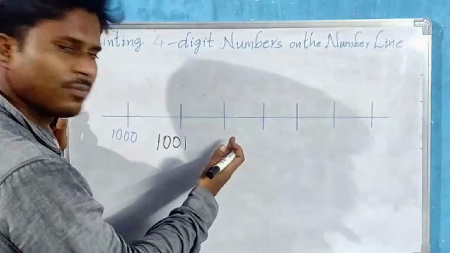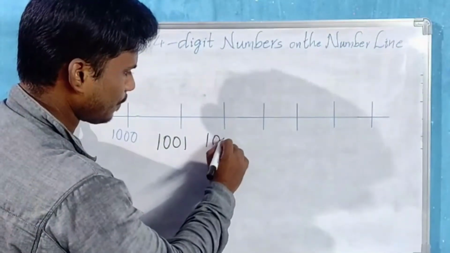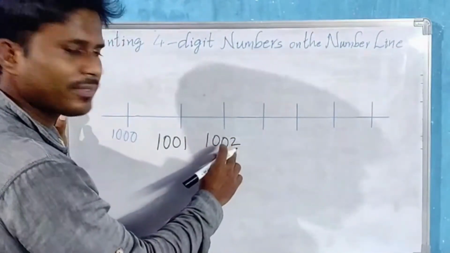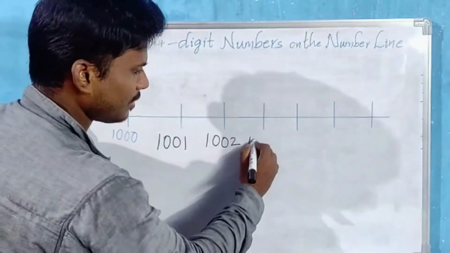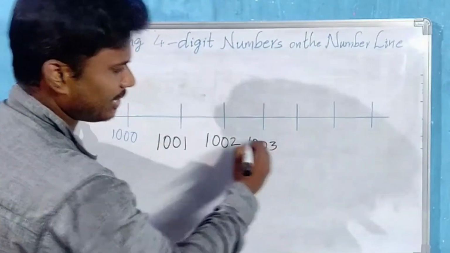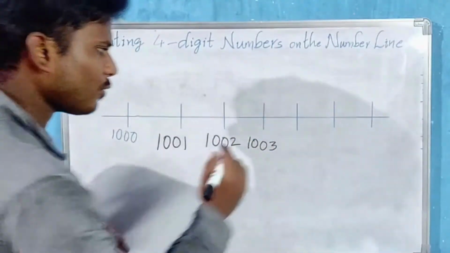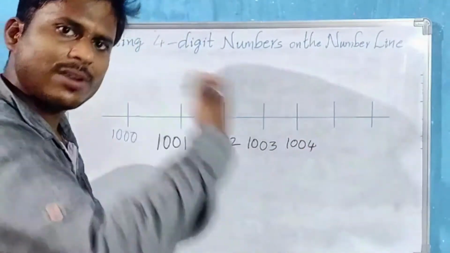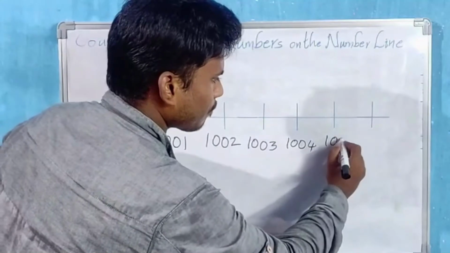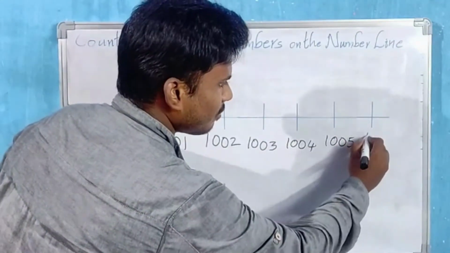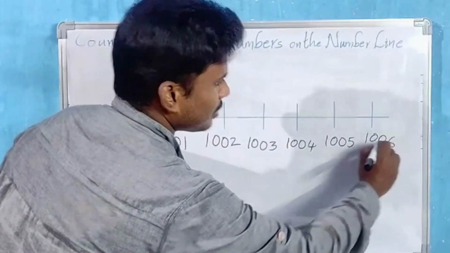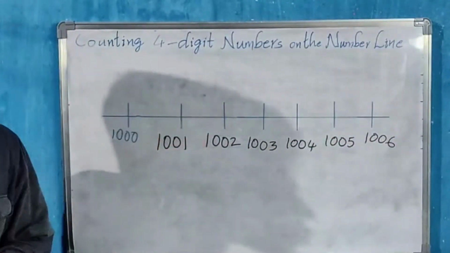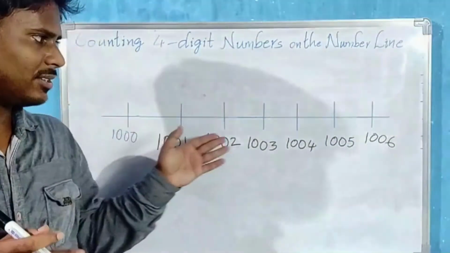Next number is 1002, then 1003, then 1004, 1005, and next 1006. So on this number line, we can count the 4-digit numbers like this.